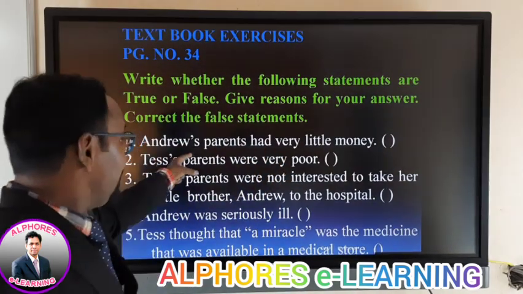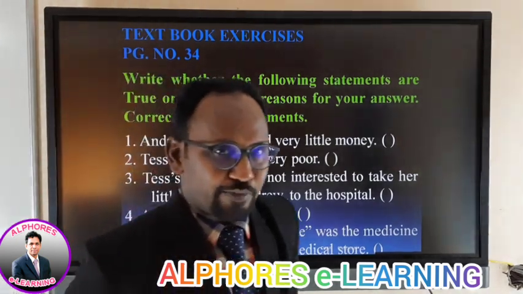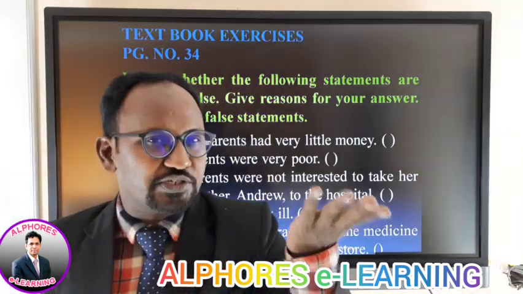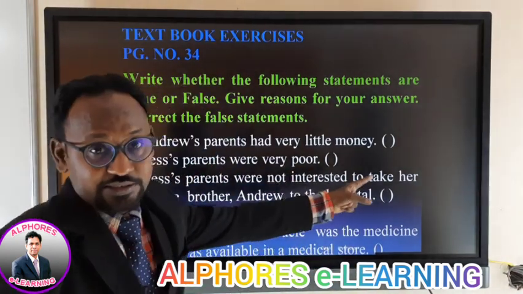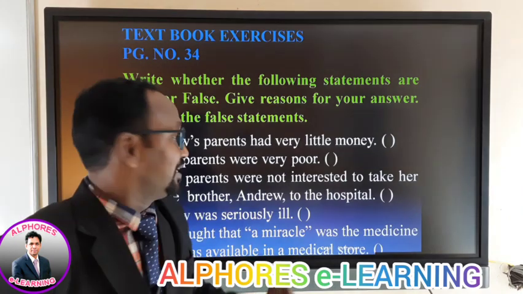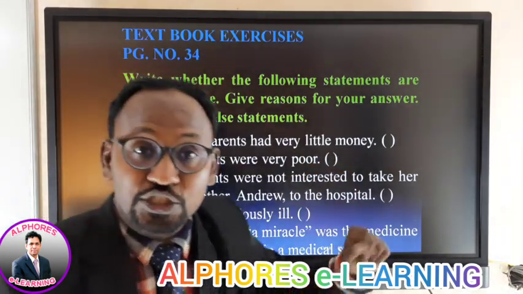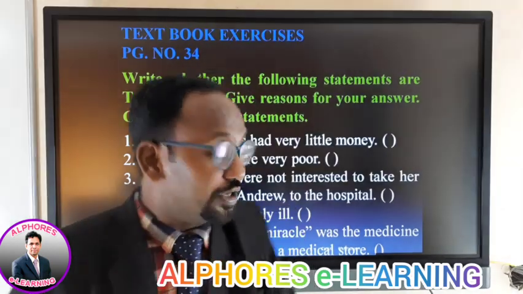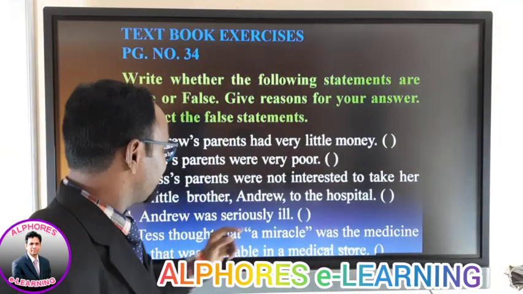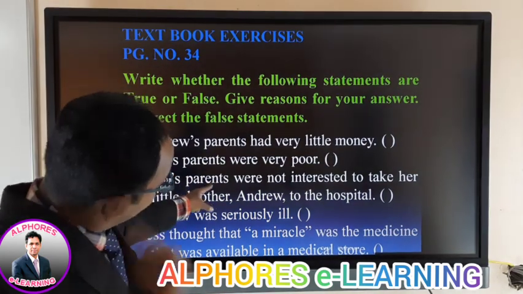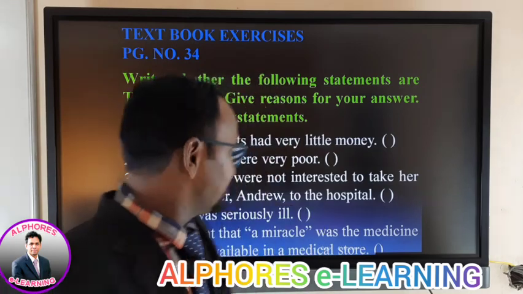Now, Andrew's parents had very little money. Is it true? Or were they very rich class or elite people? It is false. I repeat, it is false. Andrew's parents had very little money. I'm sorry. It is true. It is true, because they had very little money. Yes or no? Right. Next. Tess' parents were very poor. Is it true? Yes, true.